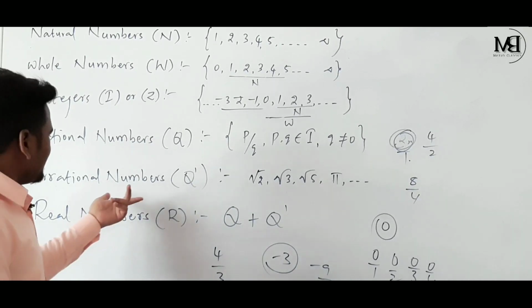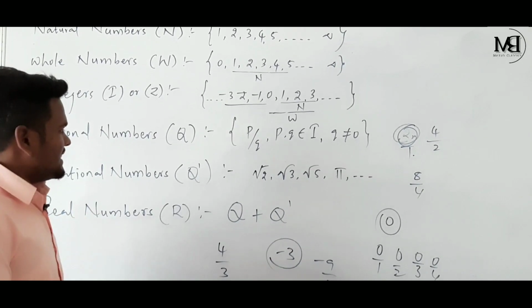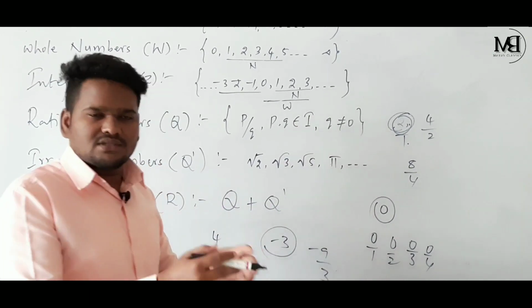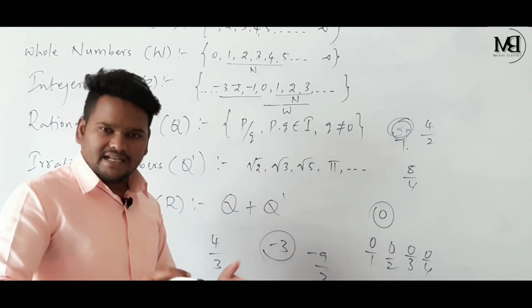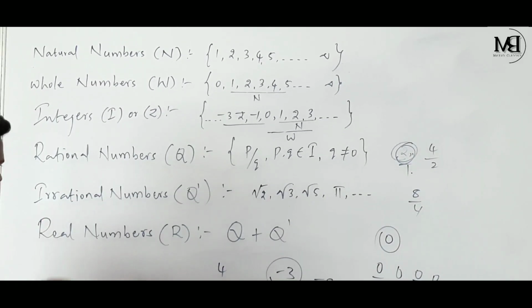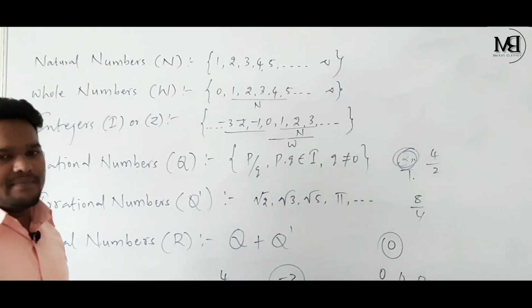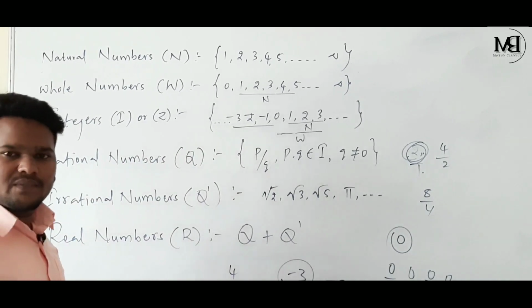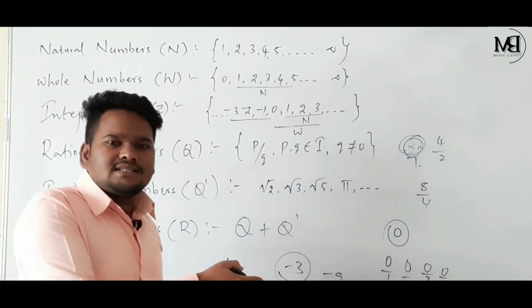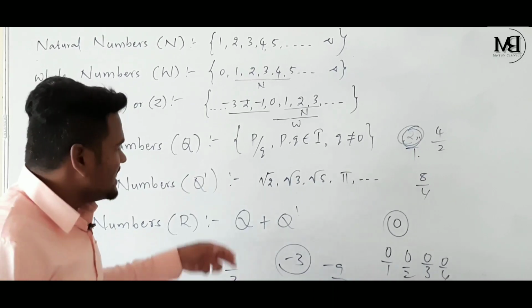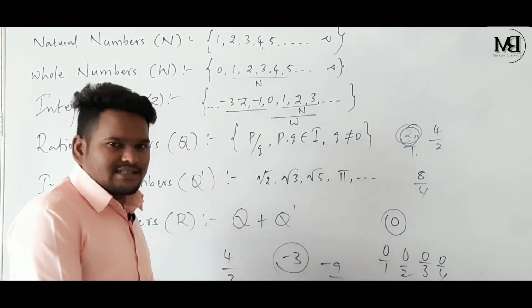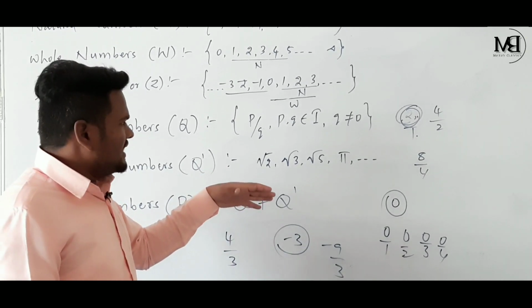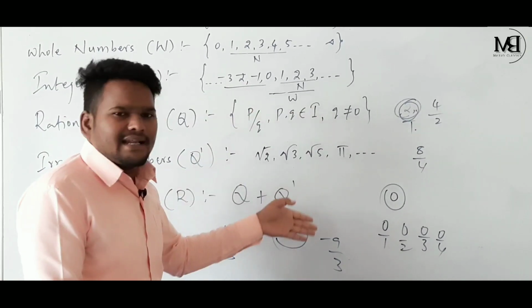Next, if we see irrational numbers. Examples of irrational numbers are root 3, root 5, pi, root 7, minus root 7, whatever it is. These are the examples of irrational numbers. And see children, what is the definition of irrational numbers? What are irrational numbers actually? Irrational numbers are the numbers which are not rationals. The numbers which are not rationals are irrationals. Means there is no comparison here, because this is the only definition.